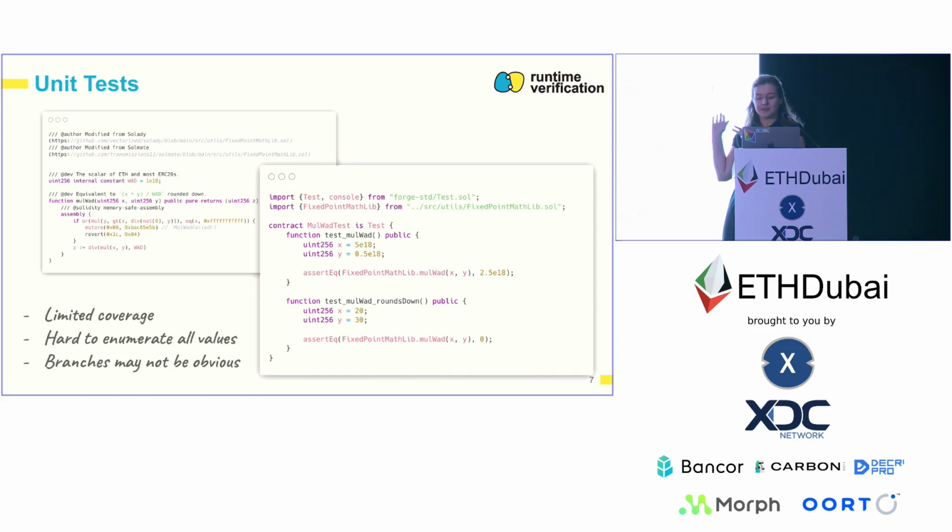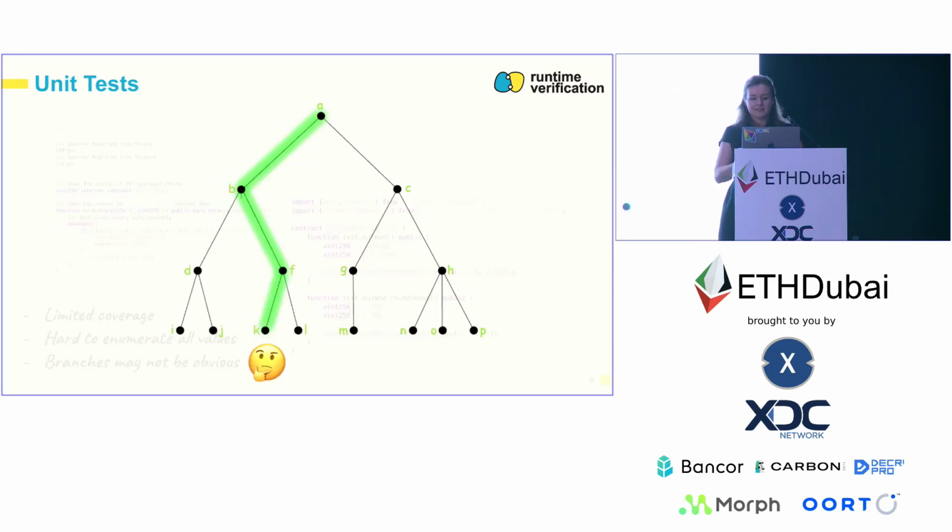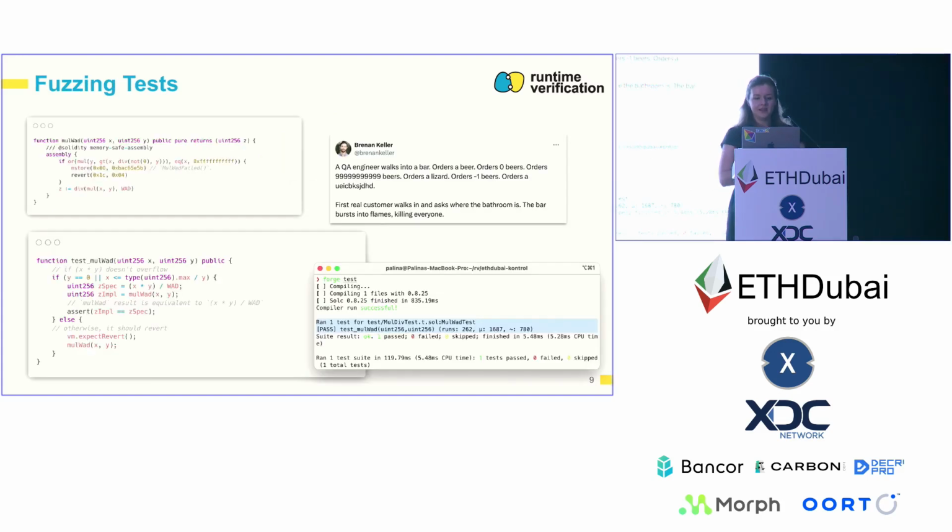So for example, all the functions here are not marked as payable, which means they can't accept Ether. So if this contract received Ether, if any of these functions do, then it's going to revert, and that is the compiler-introduced check. So there are more branches than you think most of the time. And the summary here is that unit tests are very useful, can expose some logical flaws, but they only explore a single execution path in a smart contract.